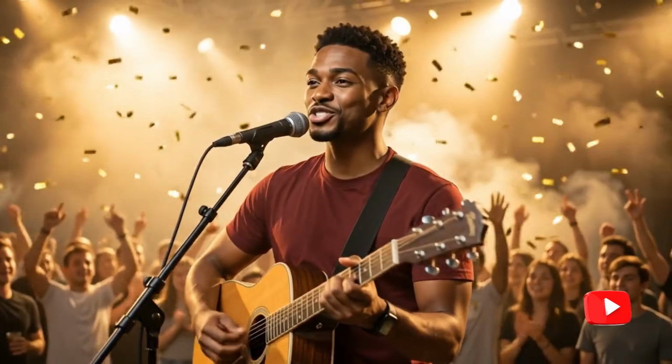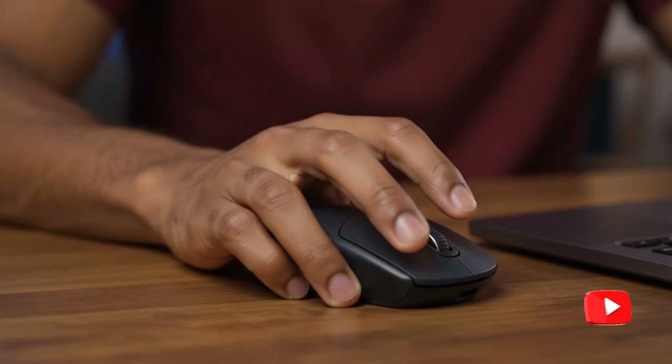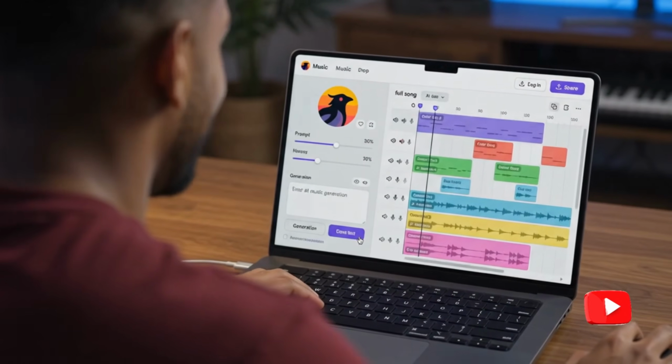Stop paying for AI music tools like Suno, because I recently found a free AI tool that can create full songs, generate background music without vocals, and even let you monetize your music on YouTube without worrying about copyright claims.